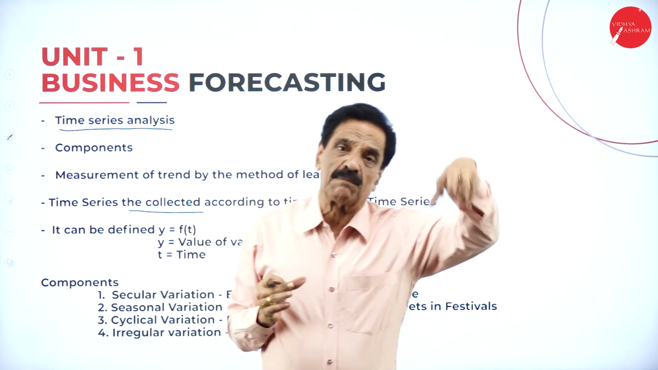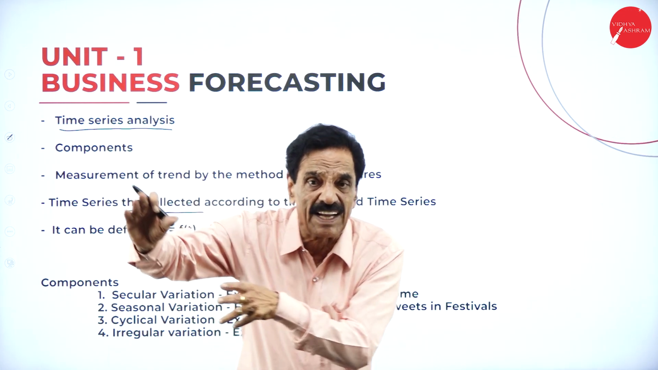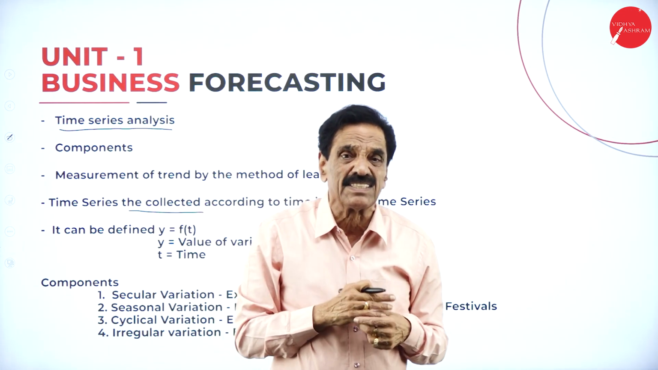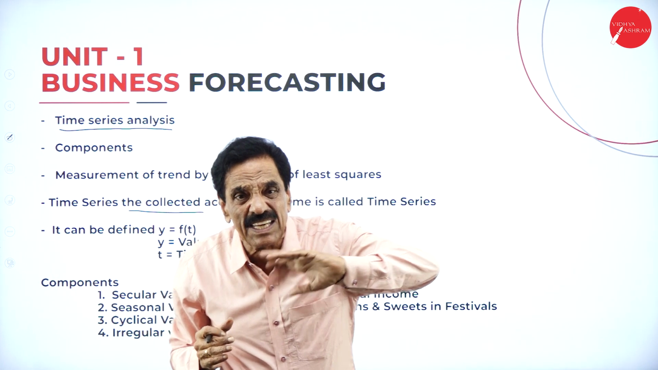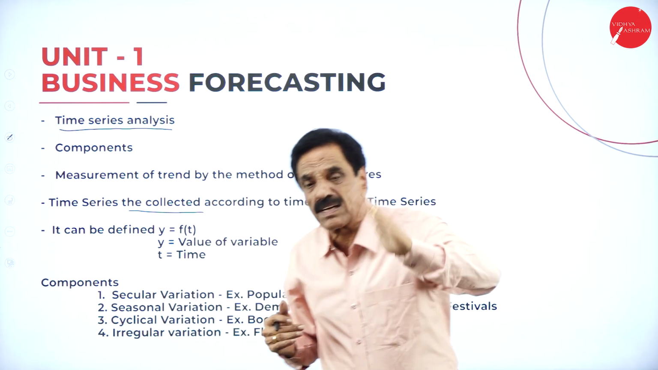In the peak period, especially where festivals are concerned, there is more demand for glass, and there is more demand for sweets. That's called seasonal variation. We are going to deal with it in detail when we go through the problems.